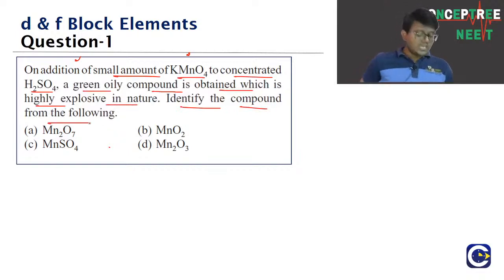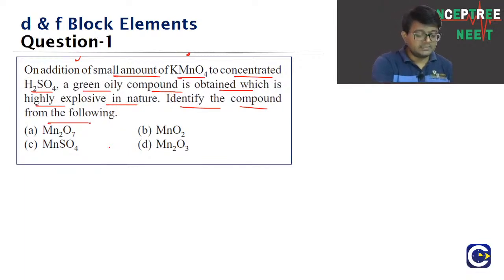So the reactions of KMnO4 and reactions of K2Cr2O7, these potassium permanganate and potassium dichromate reactions are important ones. So check this one out, guys. The reaction between KMnO4 and concentrated sulfuric acid. What is the explosive compound that is formed? Question number 1. What is the explosive compound that is formed by the reaction between KMnO4 and concentrated sulfuric acid?